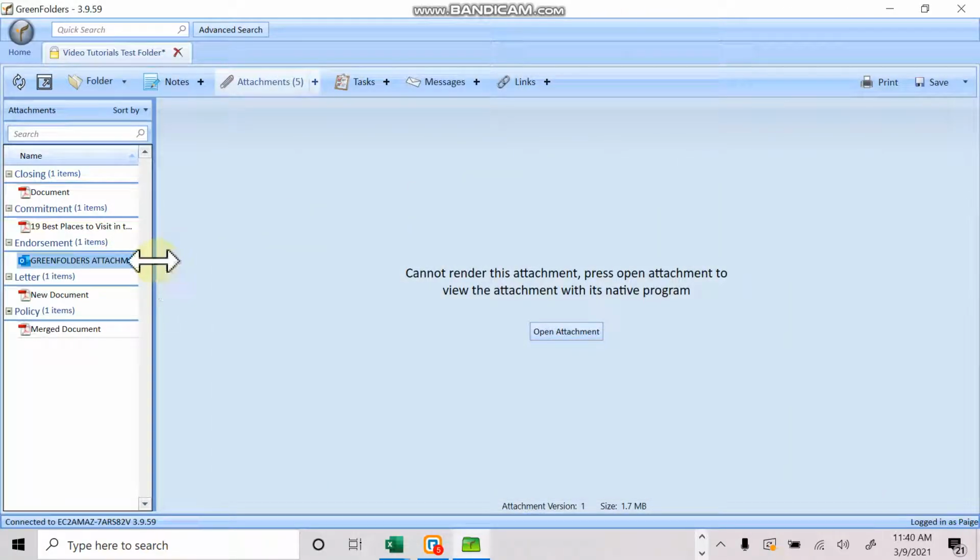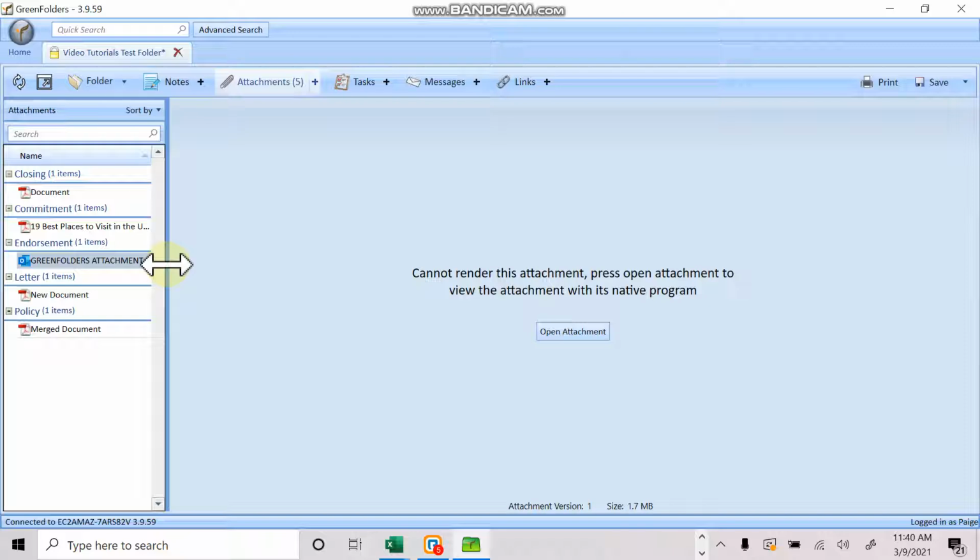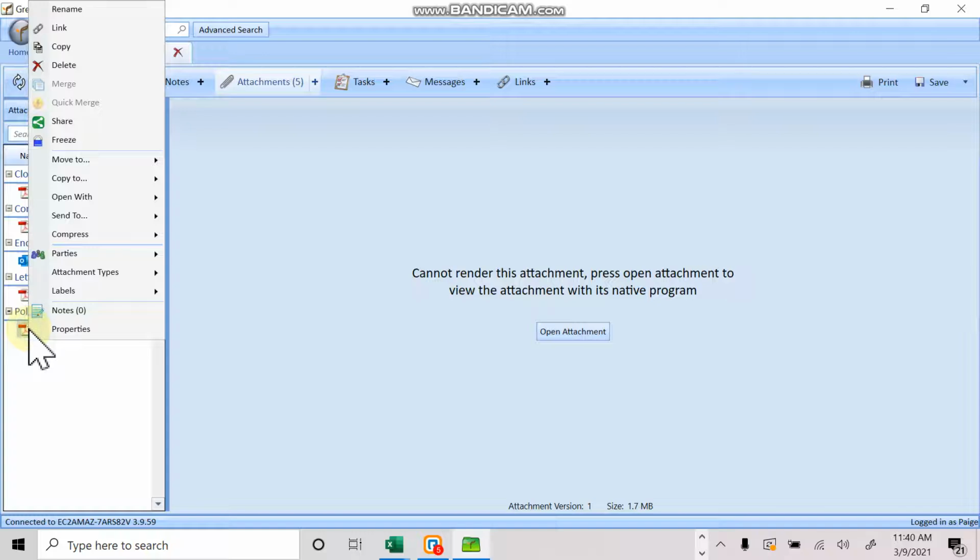So these are a few different things that you can do with attaching attachments. Be sure to play around with it and see all the different capabilities. Remember, right mouse click is your favorite action within attachments. It shows all of the different things that you can do, such as moving it to, copying it to, open with. Open with is a really great one as well.